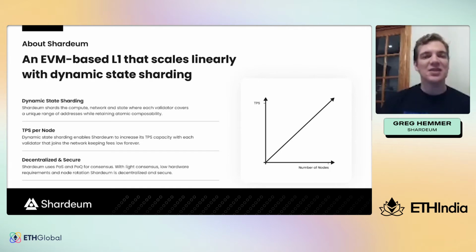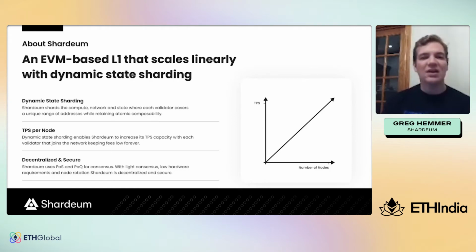Shardium retains decentralization using lightweight consensus mechanisms. We use proof of stake and proof of quorum, which translates to low hardware requirements to operate a validator node. It'll only ever cost $50 to $100 a month to rent a dedicated server to operate a Shardium validator. And so because of these low costs, there's a high number of people in the world that can afford to operate a validator on Shardium, enabling true decentralization. Shardium is also a fully permissionless network where no permission is needed to run a validator. Anyone who wants to run a validator and has the required stake and the hardware needed can operate a validator on Shardium.